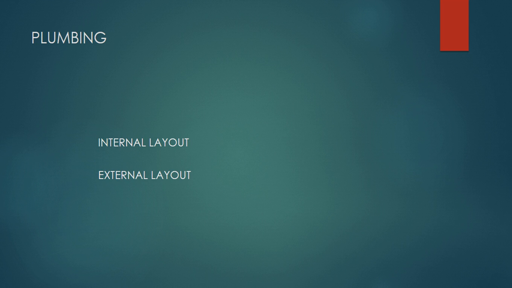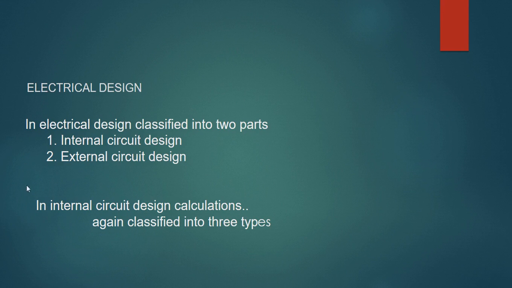Now finally, electrical designing. In electrical design, the work is classified into two types. The first one is internal circuit design, the second one is external circuit design. In internal circuit design, the calculations are again classified into three types.